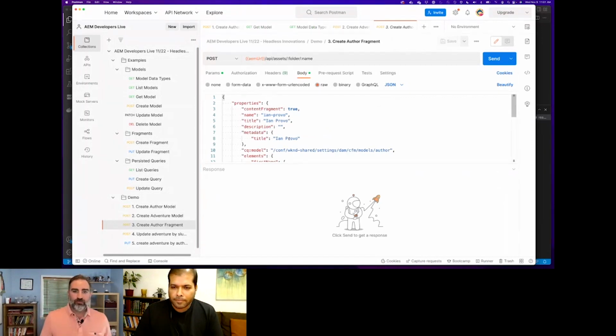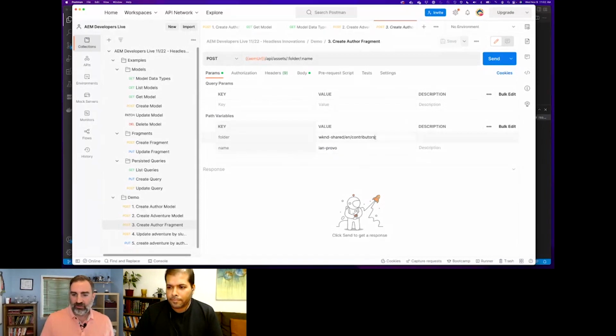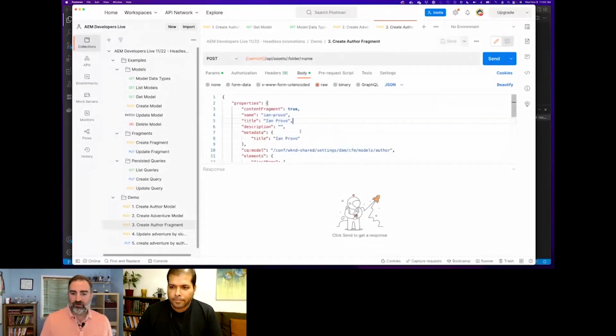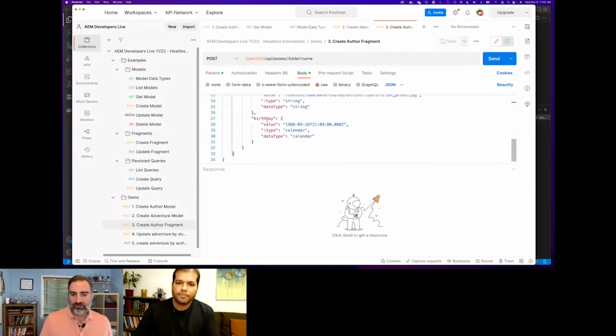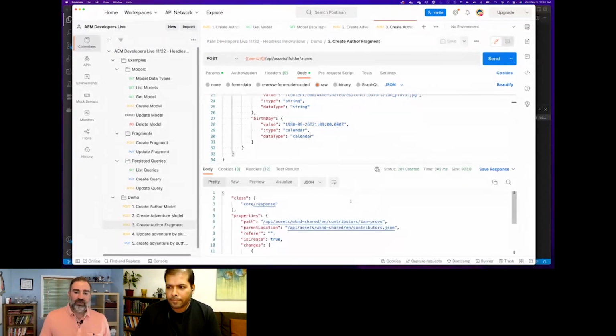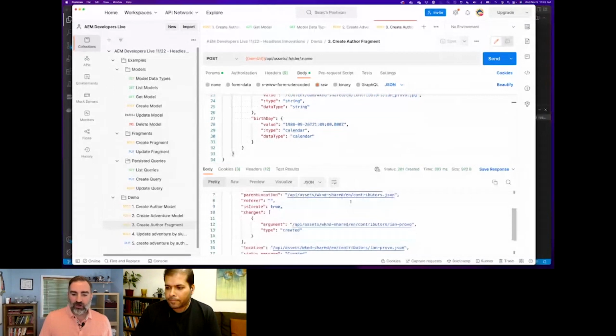So I have one example here of creating the author using the Fragments API, right? In this case, we're posting to API assets, and then the folder name is just the folder path where we want it created without content dam. So it ends up being created at content dam, weekend shared, EN contributors, and then the name is Ian Provo. And then in terms of the body, we're just specifying all of those fields that were in the model, as well as the values and the value types we need to get that fragment created successfully. And I can go ahead and run that. And now we have the author for Ian Provo.